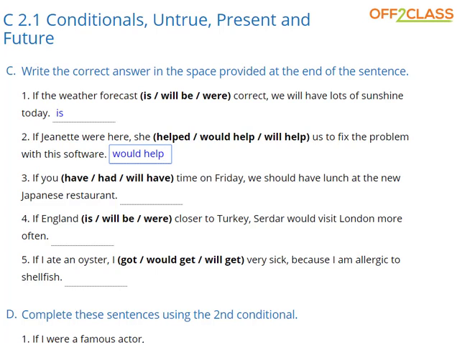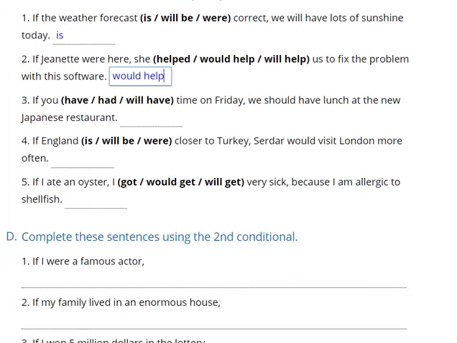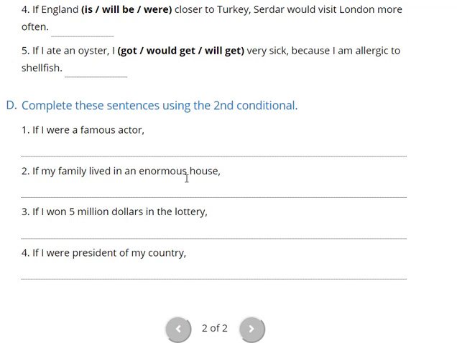Right? I think that's enough. Let's look at one more assignment real quick. Complete these sentences using the second conditional. If I were a famous actor, I would be famous. Boom. Very simple. Okay, that's enough examples of the homework.